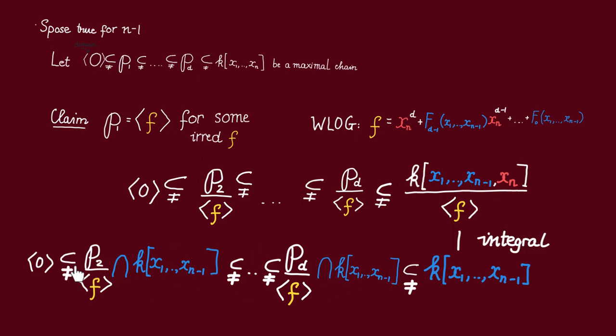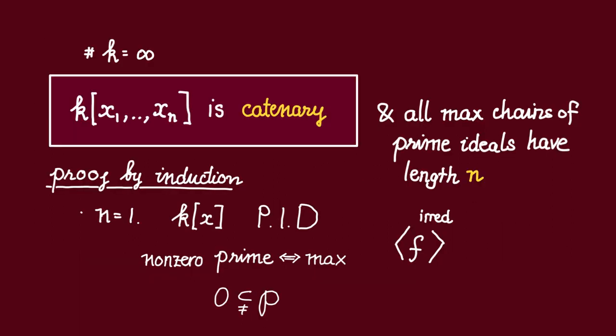Now, this must be a maximal chain inside this polynomial ring in n-1 variables, because if we could extend it in any way, then that lifts to another term in this chain. So by induction hypothesis, we know that this chain here must have length n-1, and since the original chain just has one more term than this, the term P1, the original chain must have length n. And thus we have shown that the polynomial ring in n variables is catenary, and all of its maximal chains of prime ideals have the same length n.